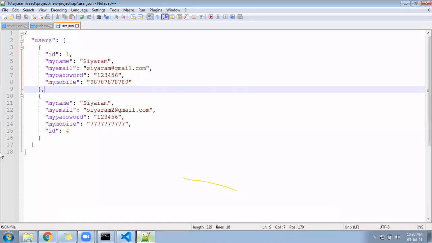At 2 o'clock we can log in for Node. See, this project I'll make meaningful, you don't worry. I'll make something completely end-to-end. All will be based on JSON only, and you will get to know it end-to-end. That server caused us a little trouble, otherwise by last Saturday or Sunday we could have made many things.